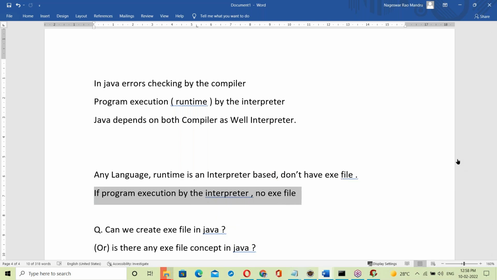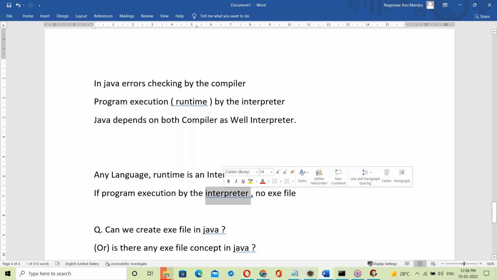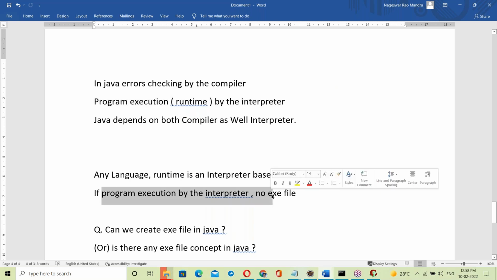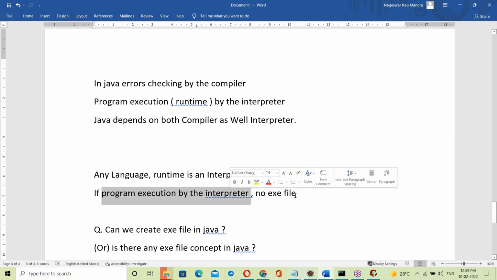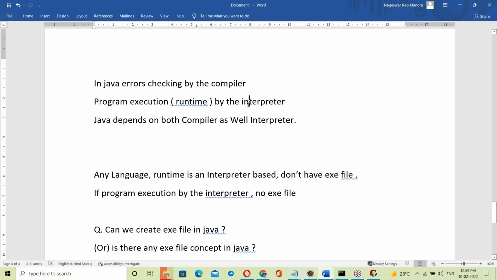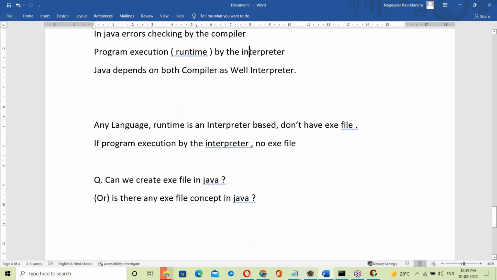If it is executing by the interpreter, runtime by the interpreter, no exe file. Java runtime is by the interpreter. Now link this and this. Based on this, try to answer. Program execution by the interpreter, no exe file. Java program execution by the interpreter.